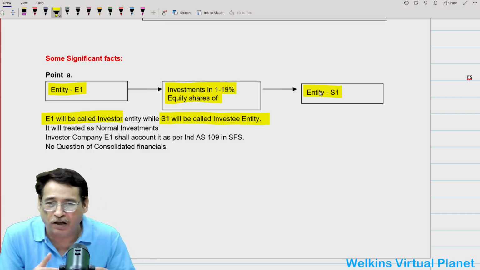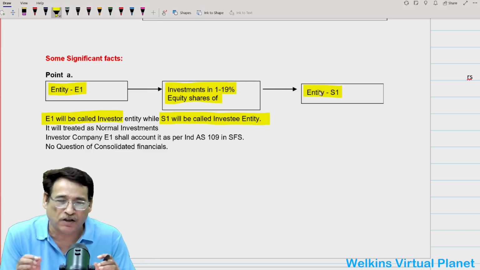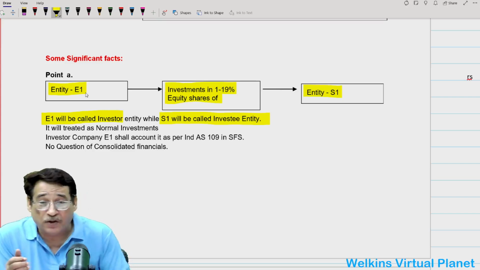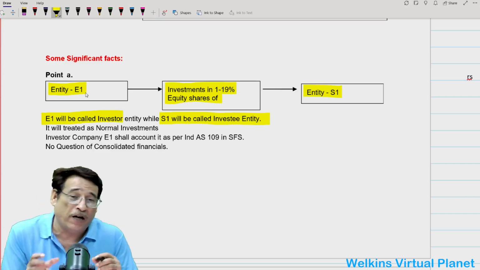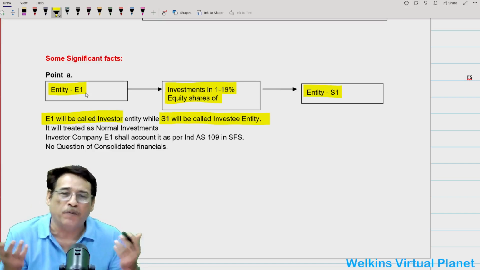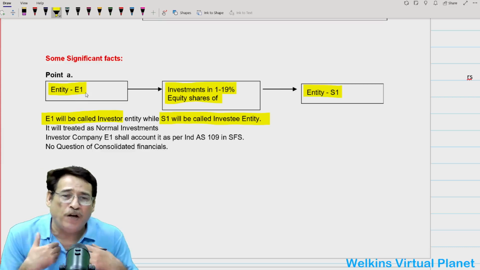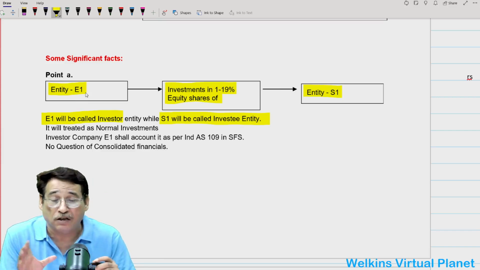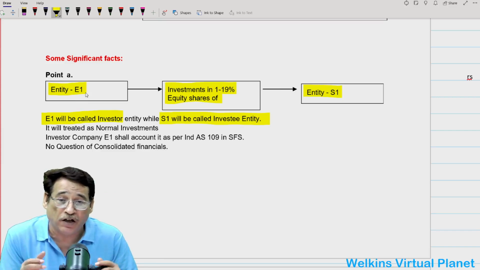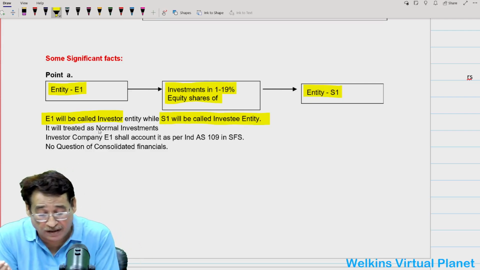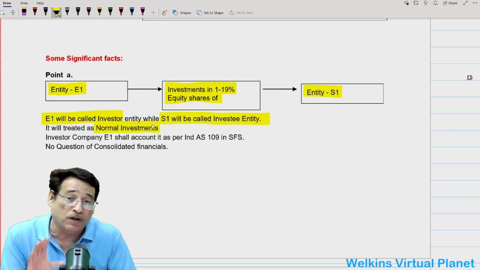At this particular level, it doesn't look nice to talk about such facts, but still, we simply love to start from scratch. As I told you, the investment made by the entity ranges from 1 to 19%, you presume 8%, 15%, 16%, whatever it is. If my investment in other entities is between 1 to 19%, in that particular case, you need to understand that these are considered as simple, normal investments. It will be treated as normal investments. First of all, you need to understand this particular point.